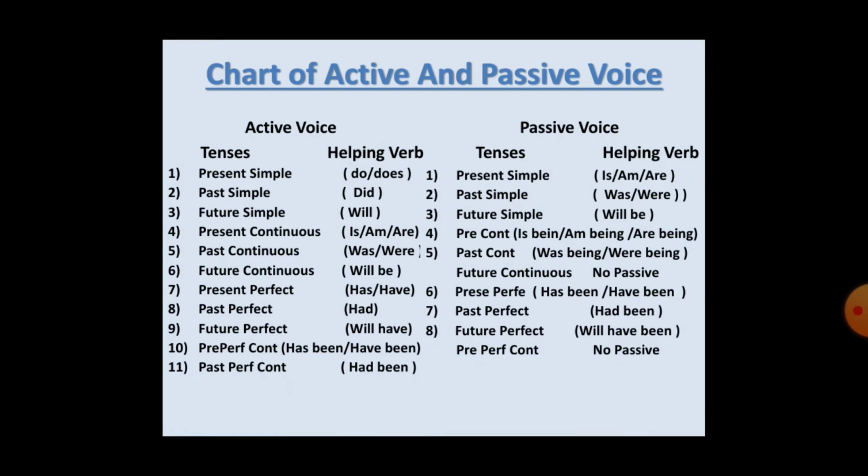In active voice of past perfect continuous we use had been, and in the same way we do not have any passive voice in past perfect continuous. In future perfect continuous we use will have been as a helping verb, but we do not have any passive voice in future perfect continuous. So in short we have only 8 tenses in passive voice and 12 tenses in active voice.